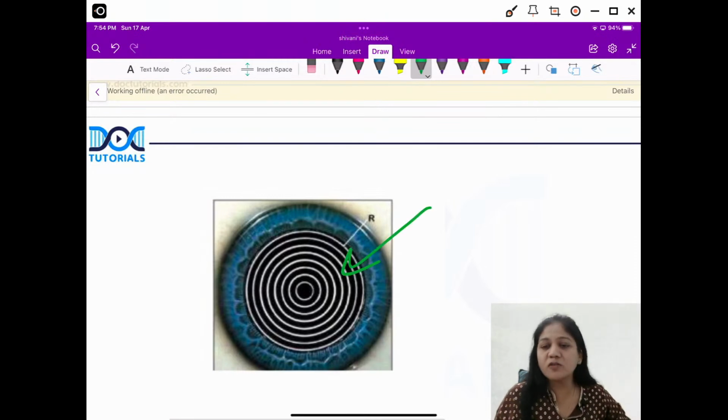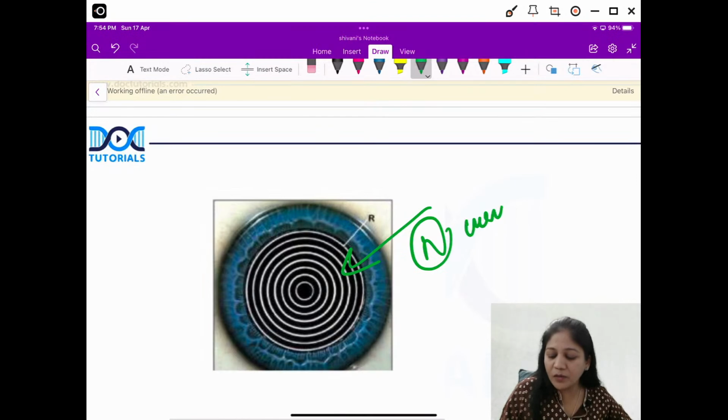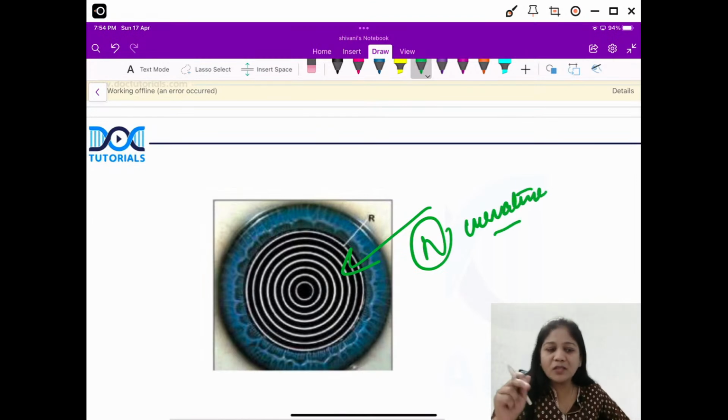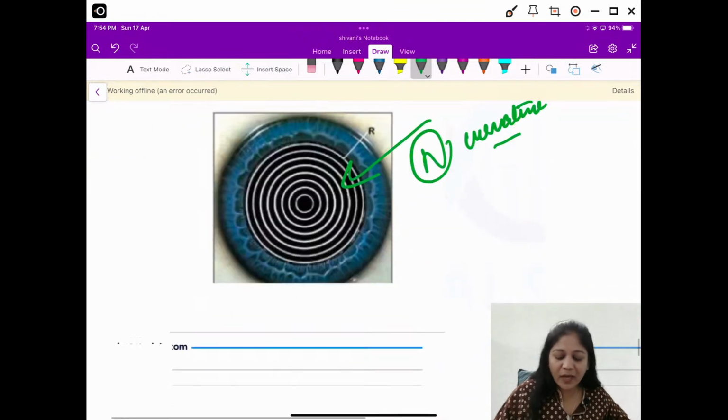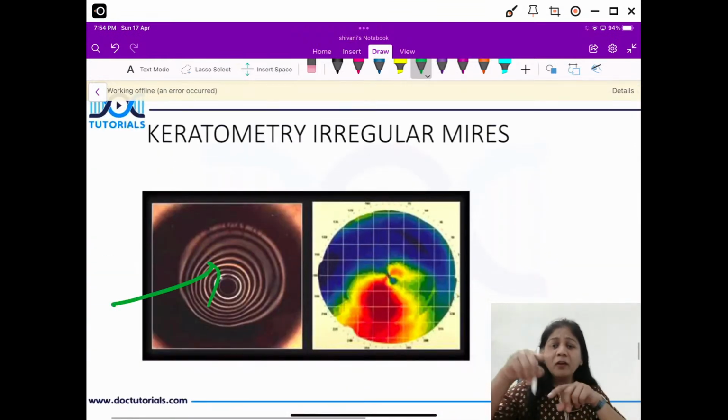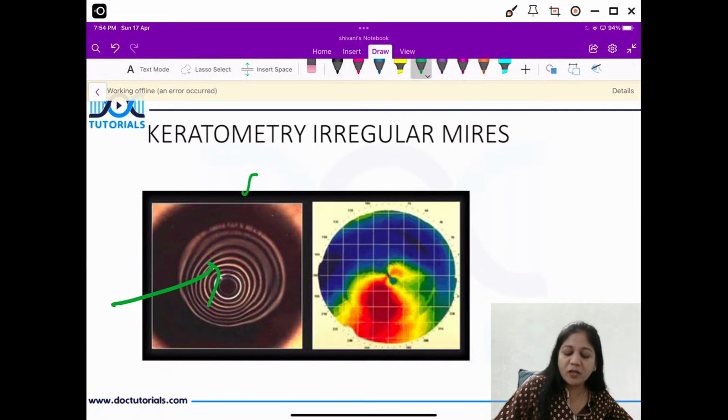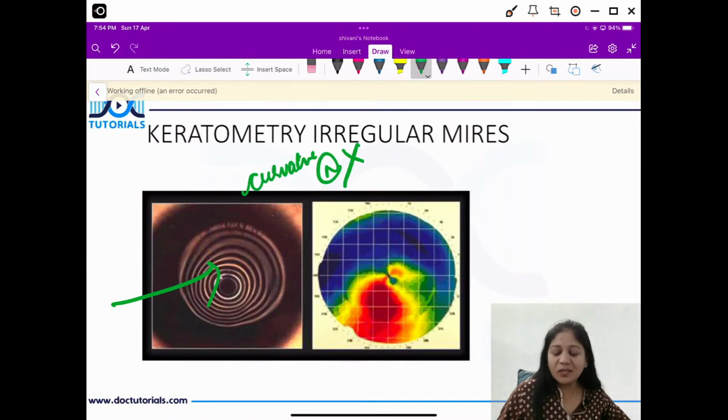Now when I see this much reflex in the patient's cornea, it appears that the curvature of the patient's cornea is normal. So this is the reflex which I see in the patient's cornea. Okay. Now if I see this, that means everything is okay, the curvature is normal. But what if I see this? Irregular mires, that means the curvature is not normal. Curvature is not normal.